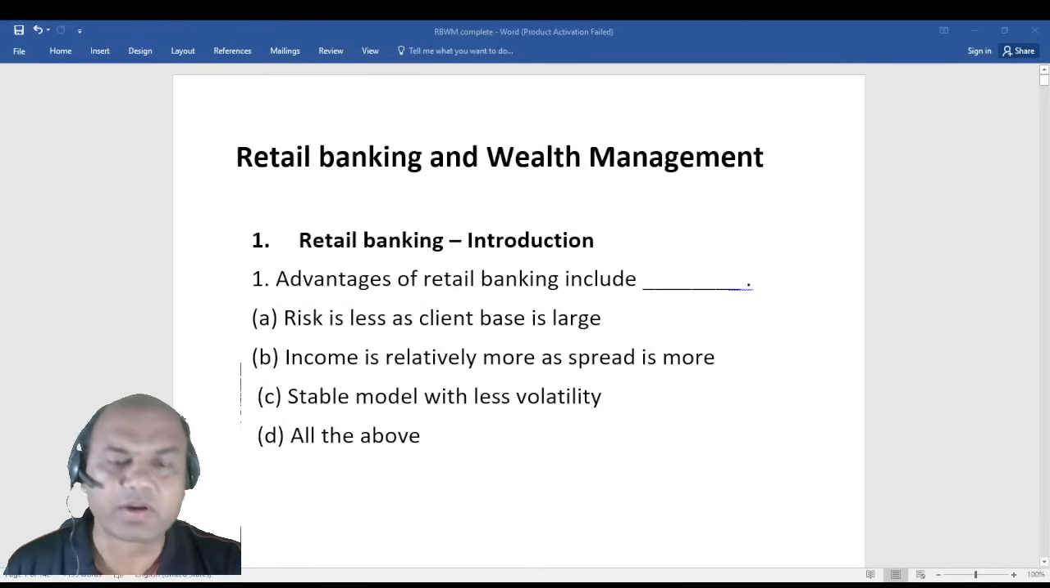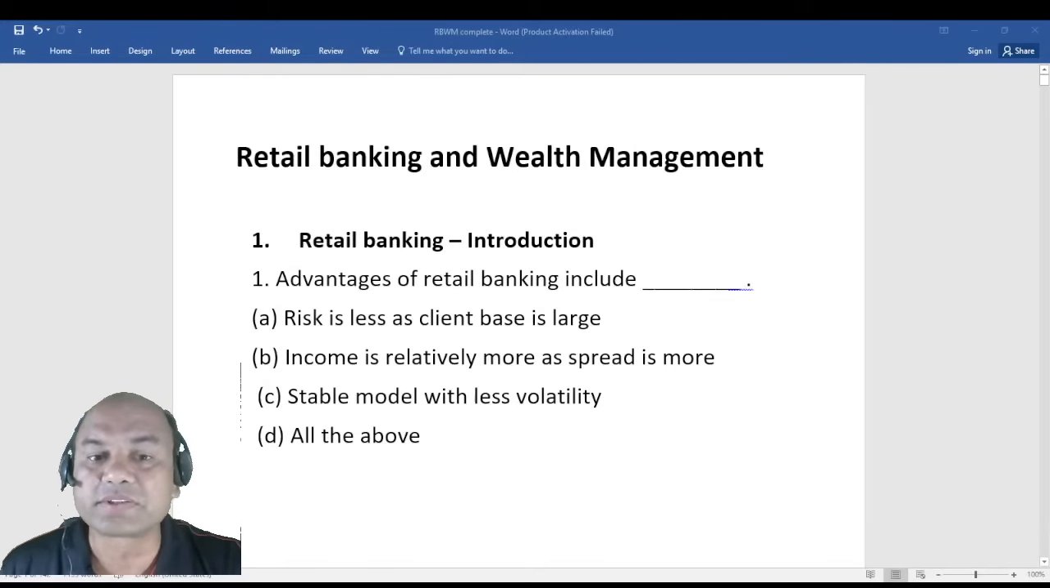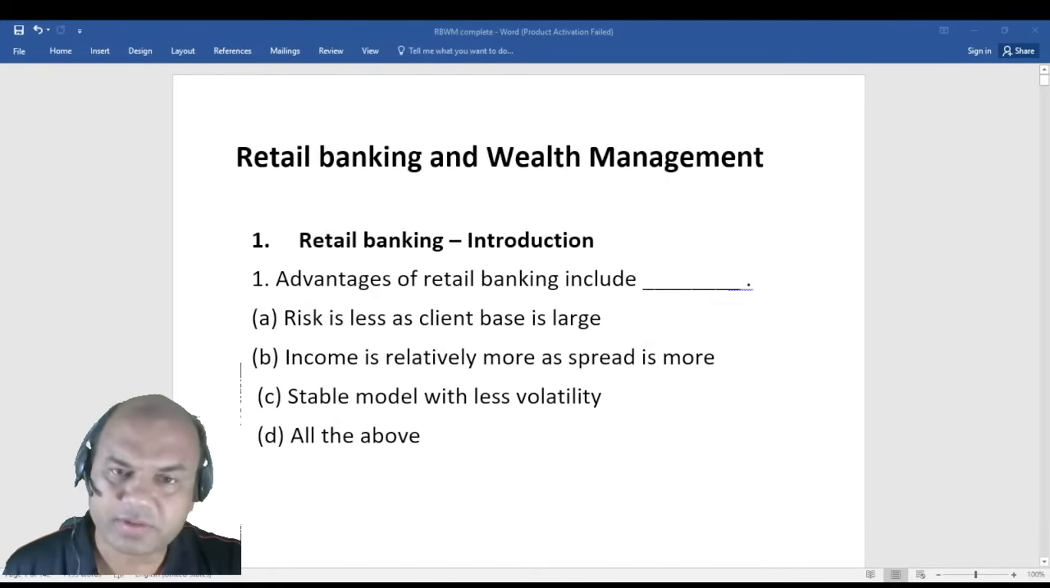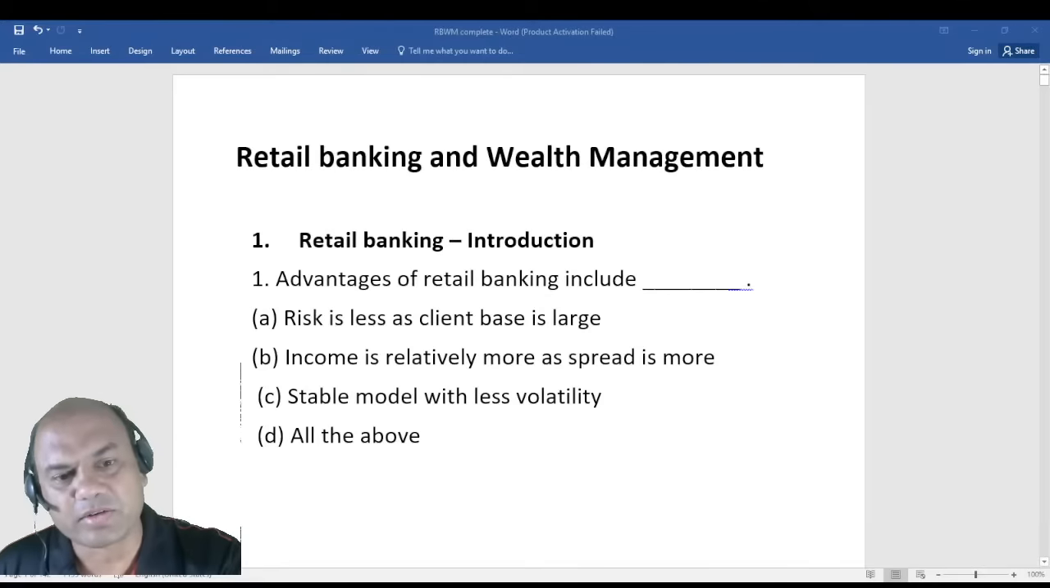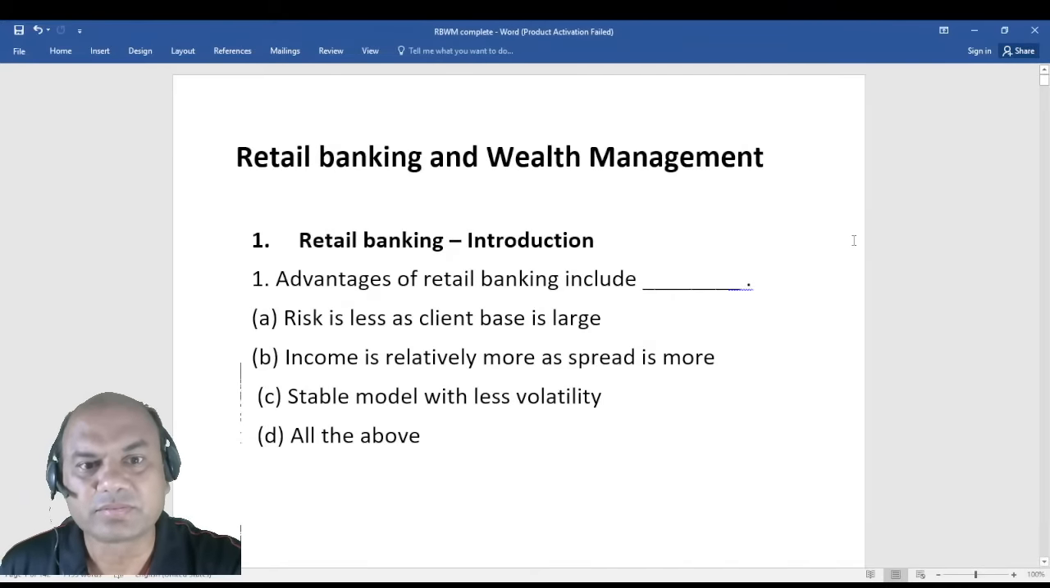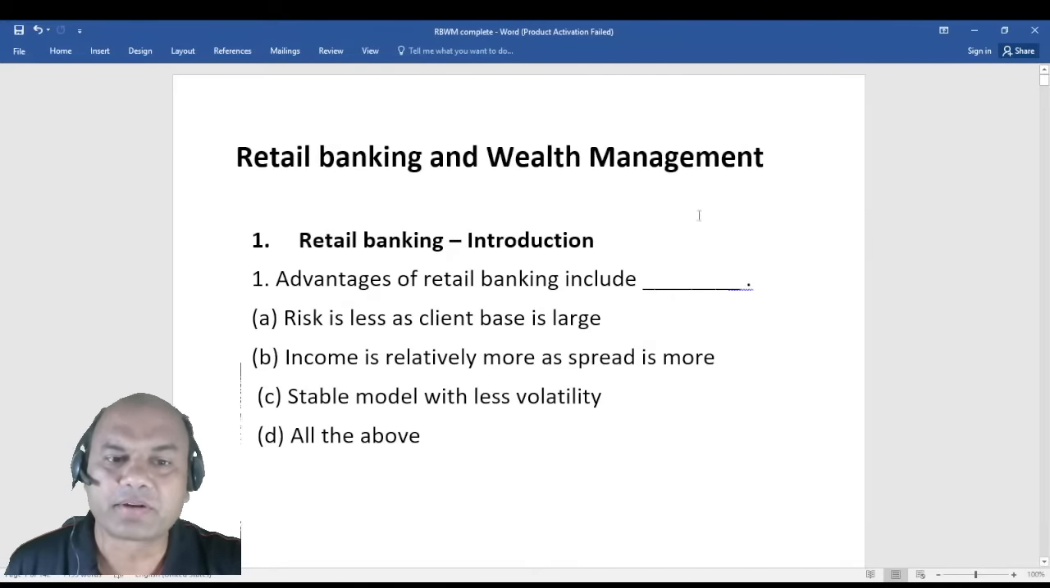Chalo, let's start. We'll cover all possible questions of all the chapters as fast as possible. I'll give you the questions and immediately the answers also, so that it becomes a revision. First chapter, retail banking introduction. Now you also answer, I'll also give the answers then.